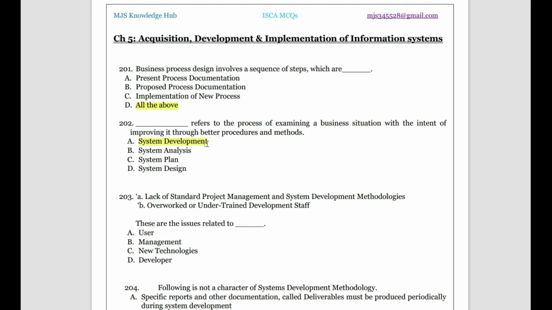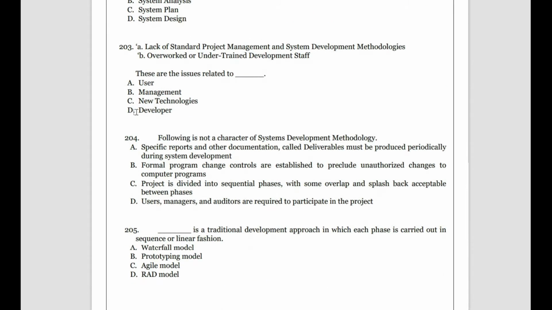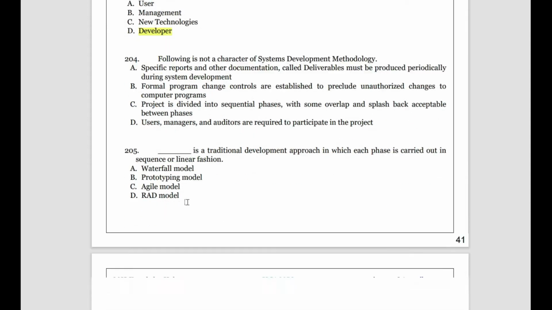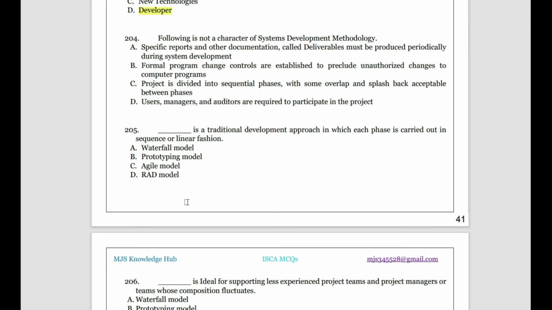The staff generally here, in system acquisition and development, refers to the people who are developing. They are not the people in the organization. They are the people who are developing the system. They can be a part of the organization, I am not saying that, but they belong only to system development, not to any other area of the organization. So these two, lack of standard project management and overworked or undertrained development staff, pertain to the issues faced by the developer.